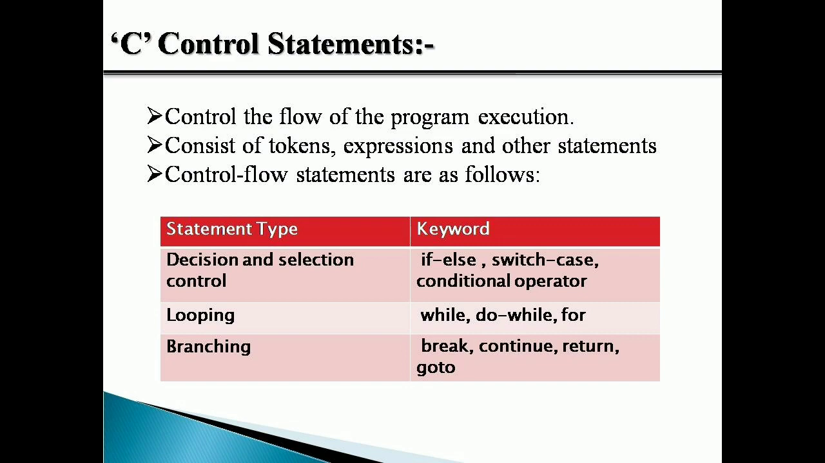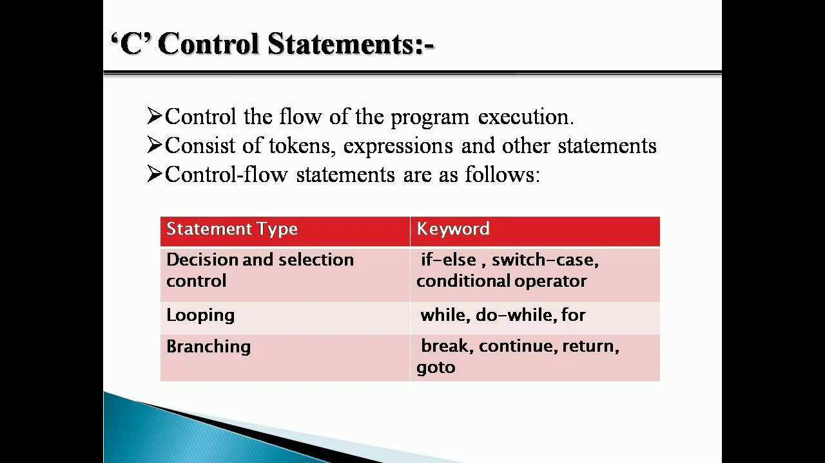So which statements are available? See this: the decision and selection control statements. I have if, if else, switch, and the conditional operator. For looping, I have while and do while. For branching statements, I have break, continue, return, and goto. All these statements are used in some way to change the flow of your program.